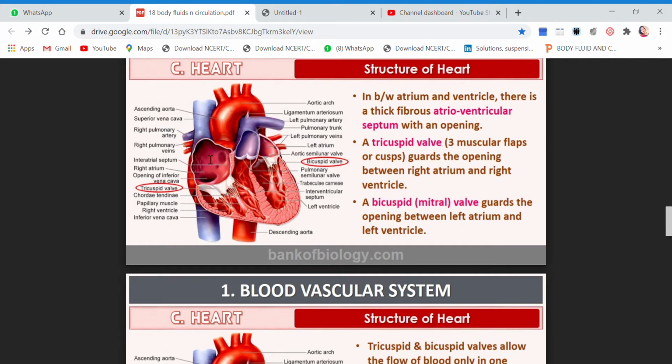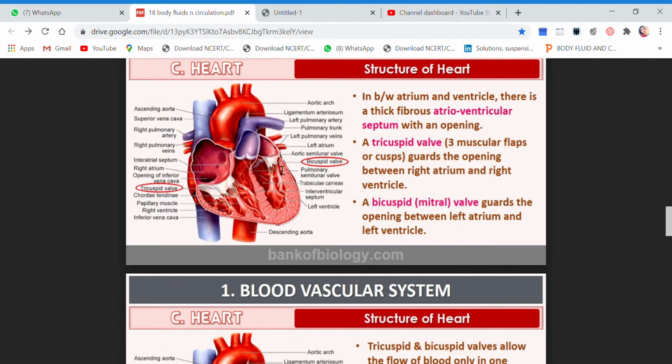Now, as soon as the blood moves from right atrium to right ventricle, these flaps will spread out and block the valve so that backflow of blood is prevented. Once the blood has entered the right ventricle, the flaps spread out and the valve is closed so that the blood does not move back to the right atrium.